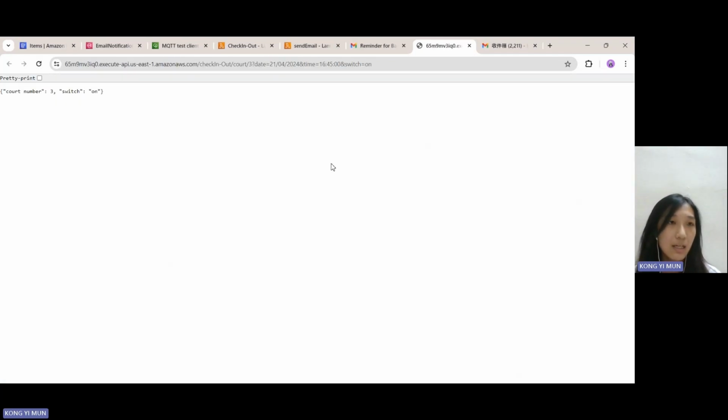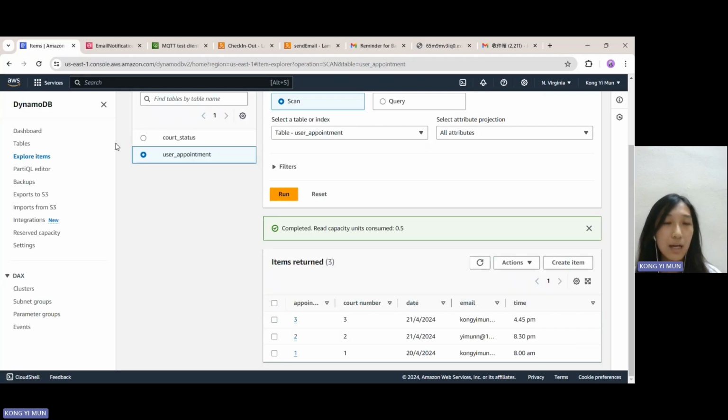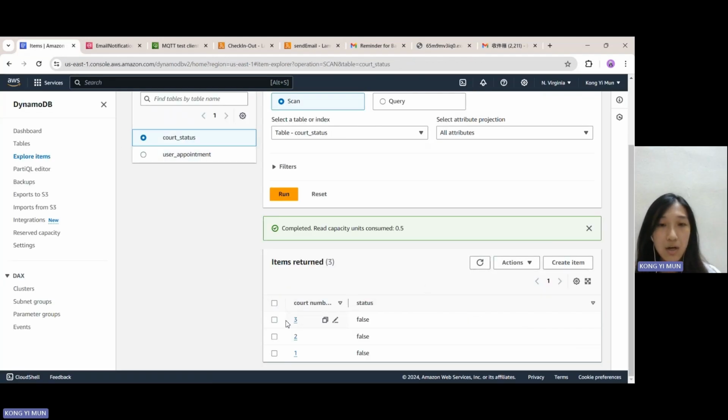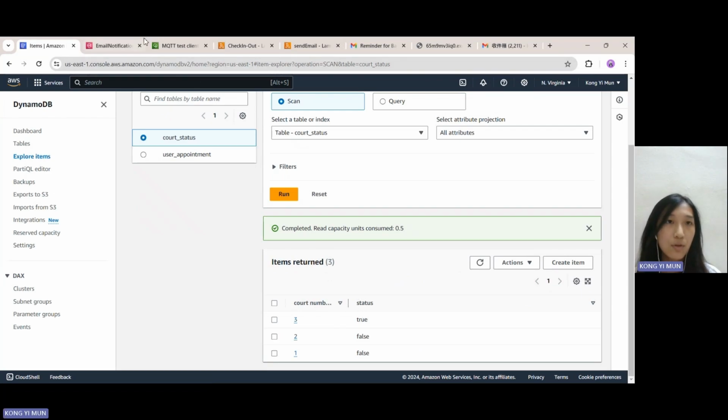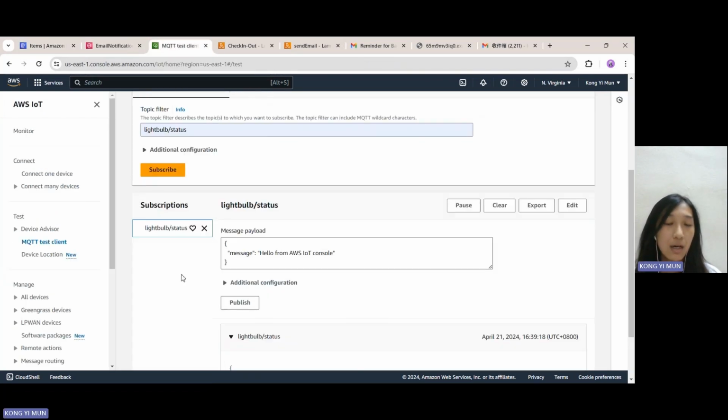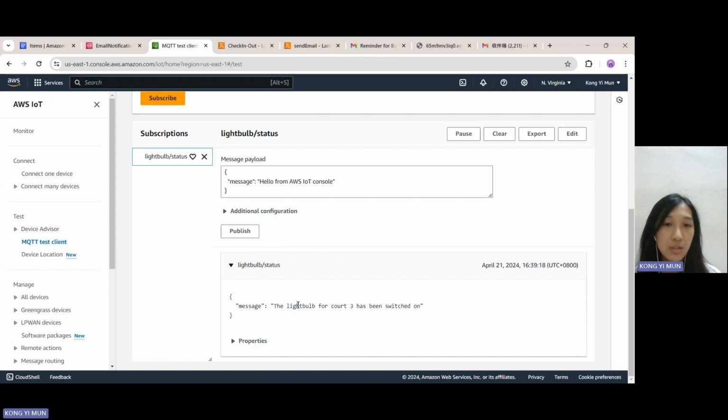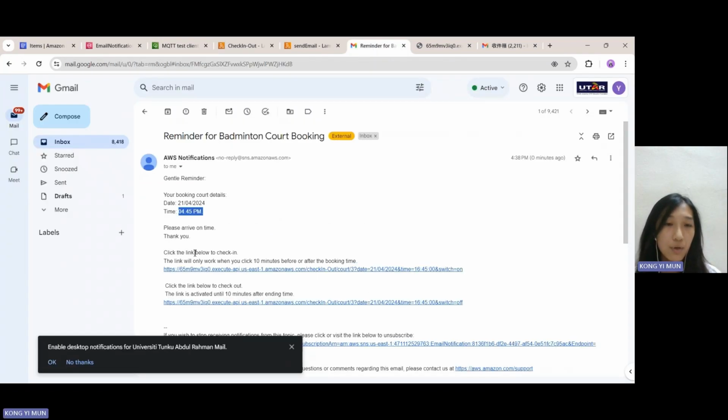When I click on this link, it will say that for code number 3, the light bulb status has switched to on. And in our DynamoDB code status, the status for code number 3 will change to true. And for the MQTT test here, it will have this message: the light bulb for code 3 has been switched on.